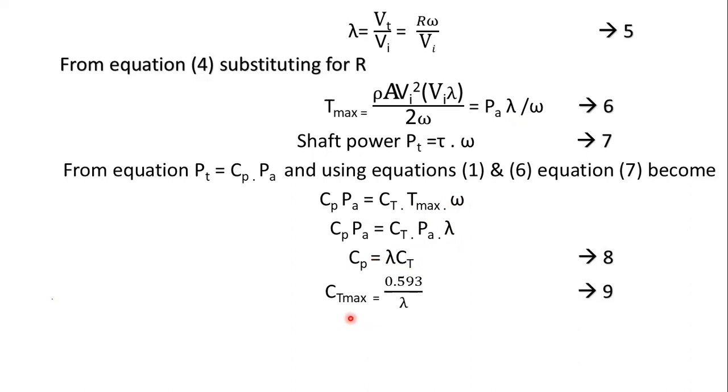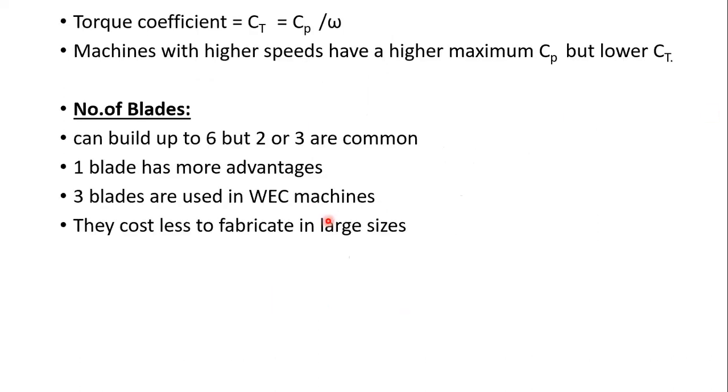So Ct is equal to, we know that from Betz's criteria, the maximum value of Cp we can reach is 0.593 only. So in the ideal case, we can take Ct maximum is equal to 0.593 by lambda. Okay, so finally we get the torque coefficient Ct. It is numerically equal to, Ct is equal to Cp by lambda. Here omega is the rotational speed, and the units are radians per second.